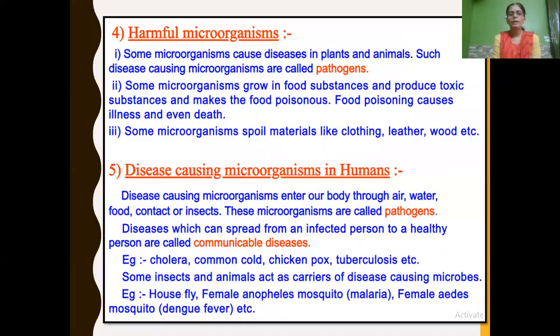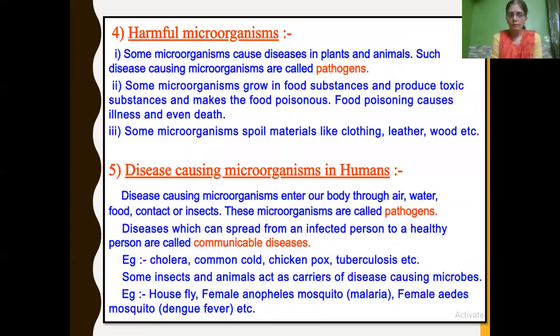Let's have a quick recap of harmful microorganisms, what we have learned in the last session. Some microorganisms cause diseases in animals and plants, and these disease-causing microorganisms are called pathogens. Some microorganisms grow in food substances and produce toxic substances that make the food poisonous. Food poisoning can lead to illness and even death, and we are going to learn this in this session. Microorganisms also spoil materials like clothes, leather, wood, etc.